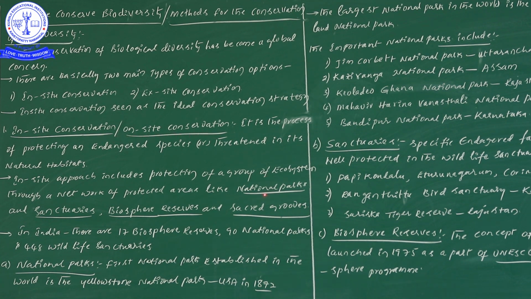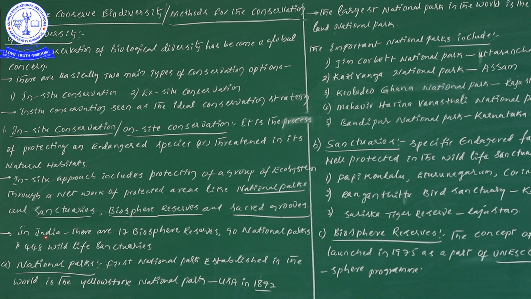So what are those? National parks, sanctuaries, biosphere reserves and sacred groves. All these are very, very important. National parks, sanctuaries, biosphere reserves, sacred groves come under the examples of in situ conservation, or on-site conservation. Don't forget, from the NEET examination point of view this is important. They will definitely ask what examples come under in situ conservation, so without any confusion we have to remember.